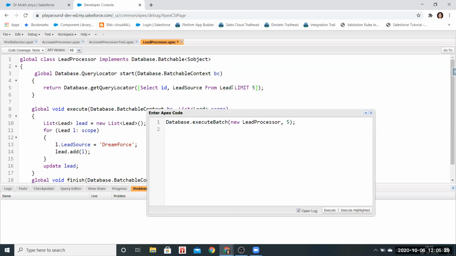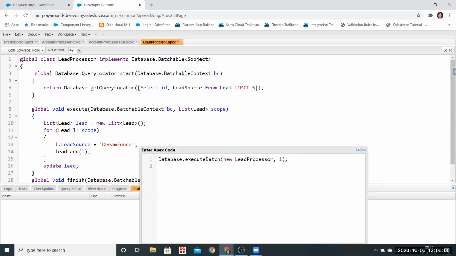Here it will be 1 batch now. When you put one, it will be 5 batches. So here I'm limiting it, at a time I'm taking 5 records only. Okay, 5 batches, because I'm not taking 50,000. So in itself I have 5, and one by one it is 5 times. Okay, got it.